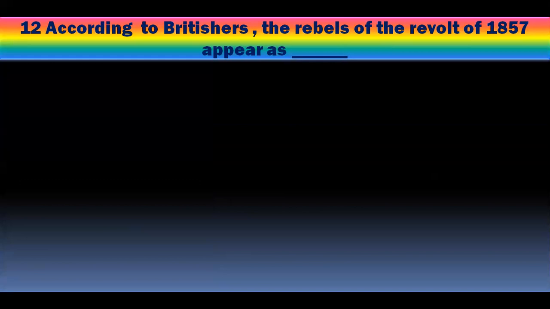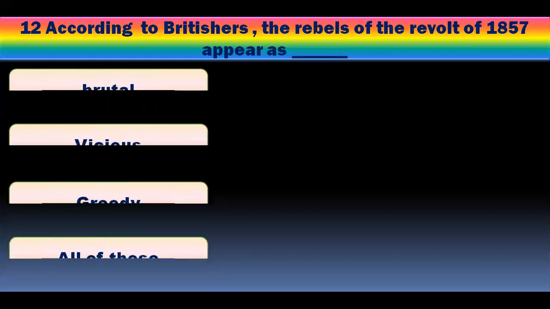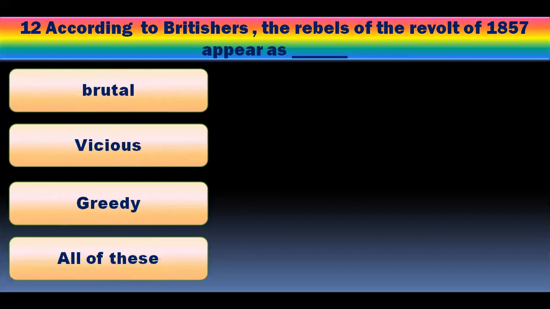According to Britishers, the rebels of the revolt of 1857 appear as brutal, vicious, greedy, all of these. And you have to pick one of the right answer, and the right answer is all of these. Means, according to Britishers, rebels of the revolt of 1857 were brutal, vicious, greedy, means not good at all.